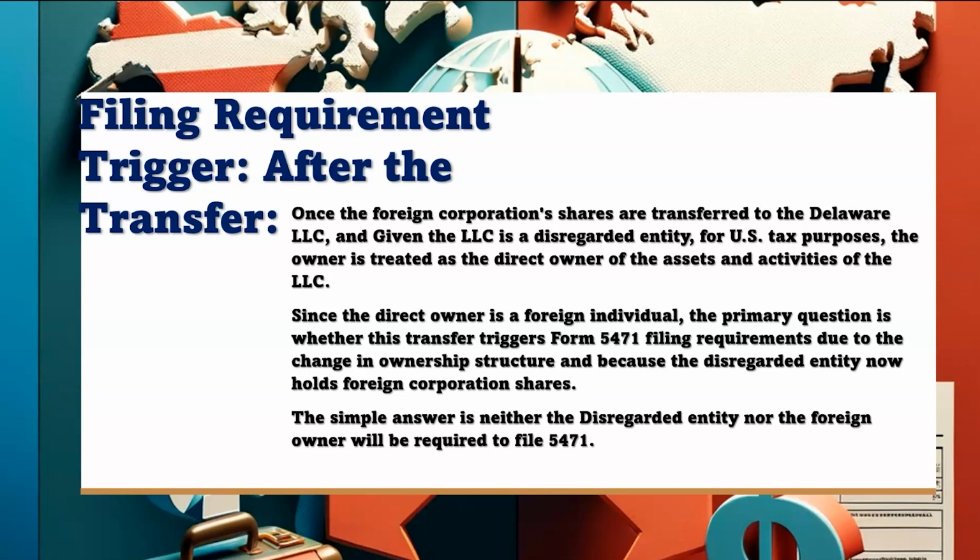Okay, so now, what kind of asset does the LLC have? The LLC has those 100% shares of the foreign corporation after they were transferred to the LLC. Okay, now the LLC is disregarded, and who owns it? It's a foreign person that owns it. So we look at the foreign person, and the foreign person basically owns and controls the assets and liabilities of that LLC. Okay, so the foreign person is a direct owner of the asset, and the asset sitting within the LLC is the 100% shares of that foreign corporation.